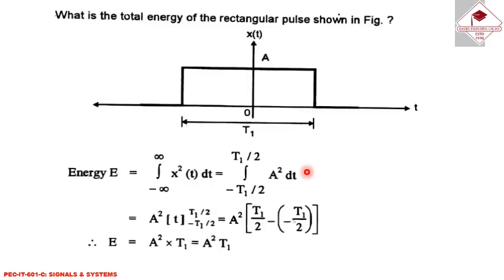Now one question is given to you: what is the total energy of the rectangular pulse as shown in the figure? According to the formula, energy is given by integration from minus infinity to plus infinity of x squared dt, that is equal to integration from minus T by 2 to T by 2 of A squared dt. A squared times t from minus T by 2 to plus T by 2. After solution, the energy is equal to A squared into T.